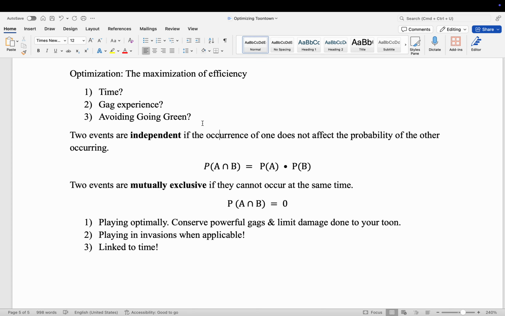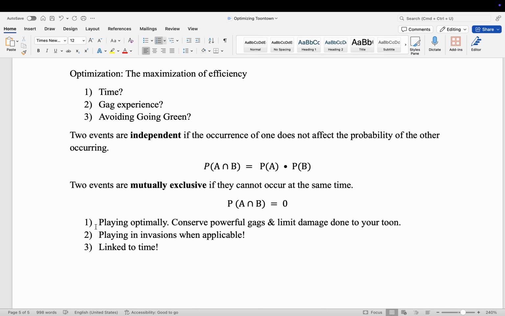But I think that in general, these are the three things that we're going to be optimizing for most often. The way to maximize for time is, of course, to play optimally, to conserve our powerful gags, and to limit damage done to our toon. Now, these things don't always go hand in hand, but if they do, then that's a good thing. If we can both conserve gags and limit damage done to our toon, then we should, of course, do that,